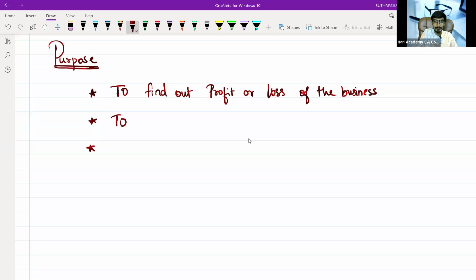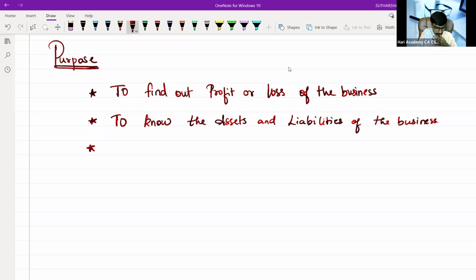Then the second one is to know the financial position, basically to know the assets and liabilities of the business or of the organization. Next, to assess the cash flow of the enterprise or cash flow of the business.